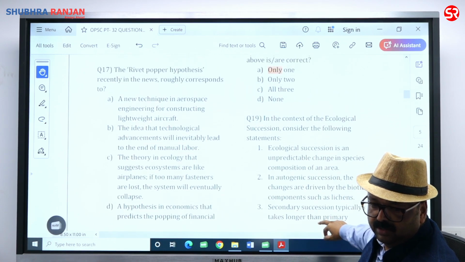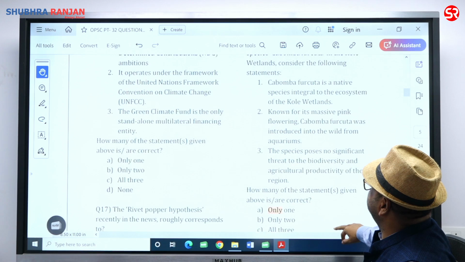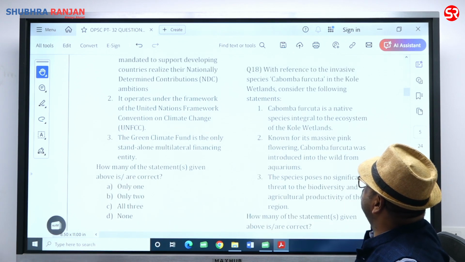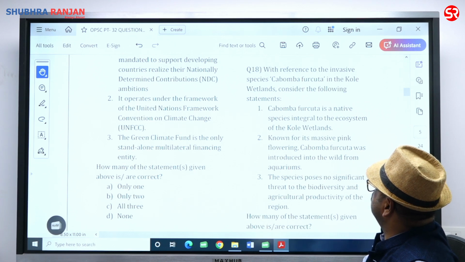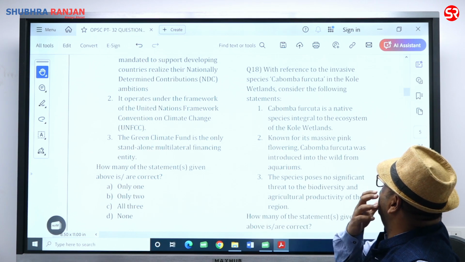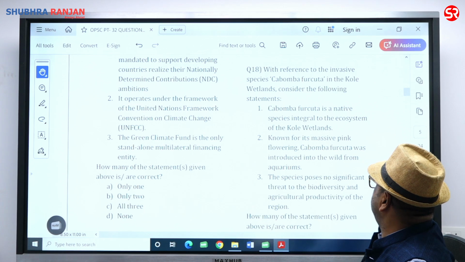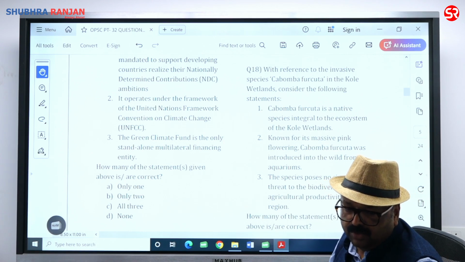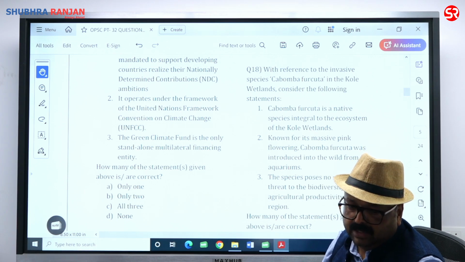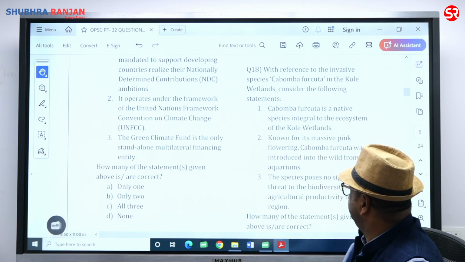Let's come to 18. With reference to invasive species Cabomba caroliniana in the Kole wetland, consider the following statement. Kole wetland is in Kerala. Cabomba is a native species integral to the ecosystem of Kole wetland. That is wrong. This Cabomba, it's an aquatic plant, and it is native to Central and South America. So statement 1 is wrong.